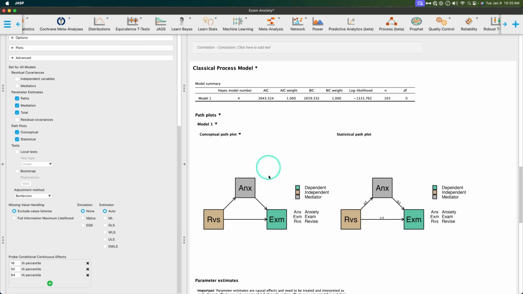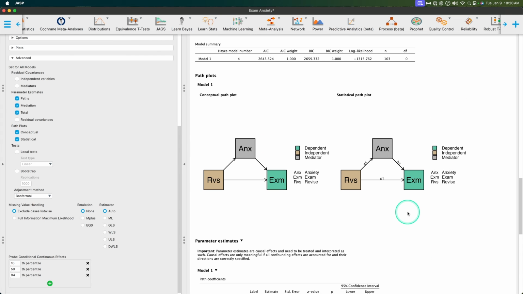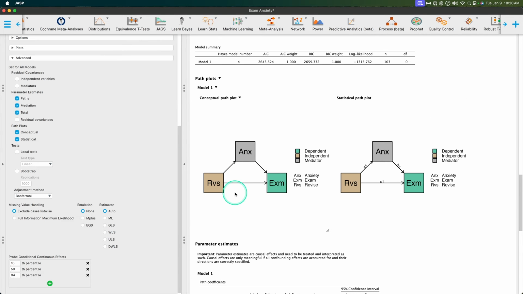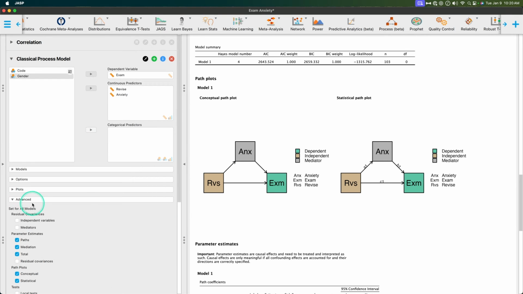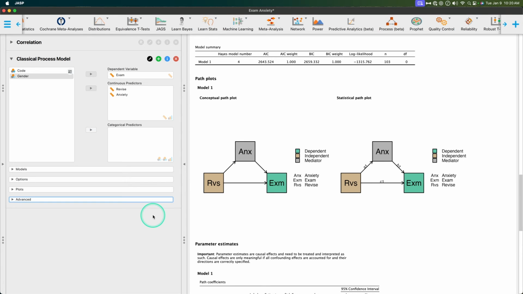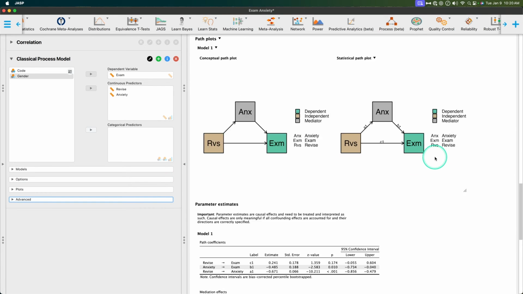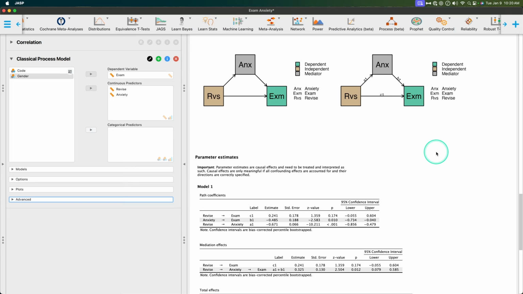Okay, so this is done, and it didn't do anything. Okay, so plots, the path plots need some work. And then finally, you can probe conditional continuous effects and choose your percentiles and add more rows to the percentiles. Okay, all right. Last bit of this video is to talk about the path plots and the estimates, right? And to draw a conclusion about our mediation effect, okay?